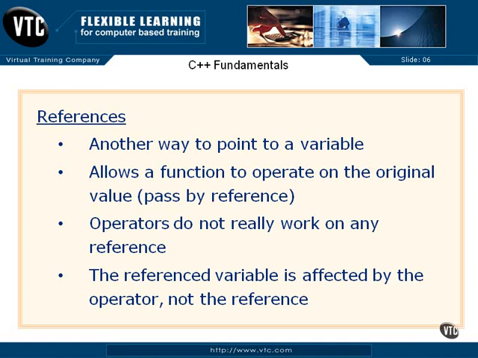We have a new C++ item here called a reference. And a reference is another way to point to a variable. Now we know pass by value and pass by reference in function calls, and that's the way we used to term it in C. Well, it's kind of similar now in C++, but we have a thing now called a reference. And a reference is actually just another way to name a variable or talk about a variable. But when you pass a reference to a variable, it's just like passing a pointer to it. And you can deal with it in the function, modify it, and that modifies the real variable and not just